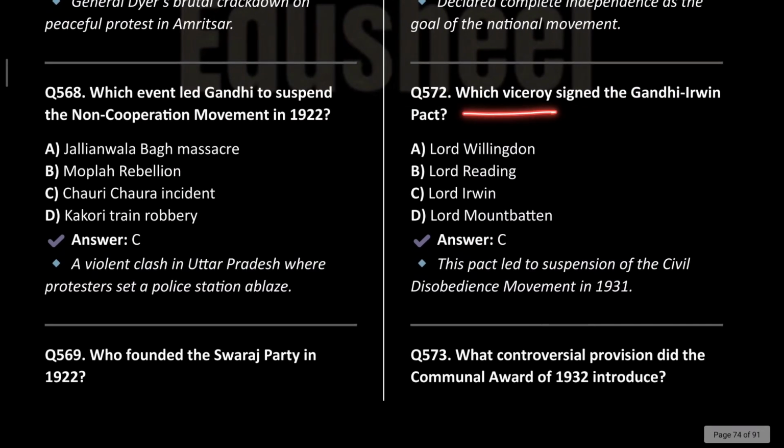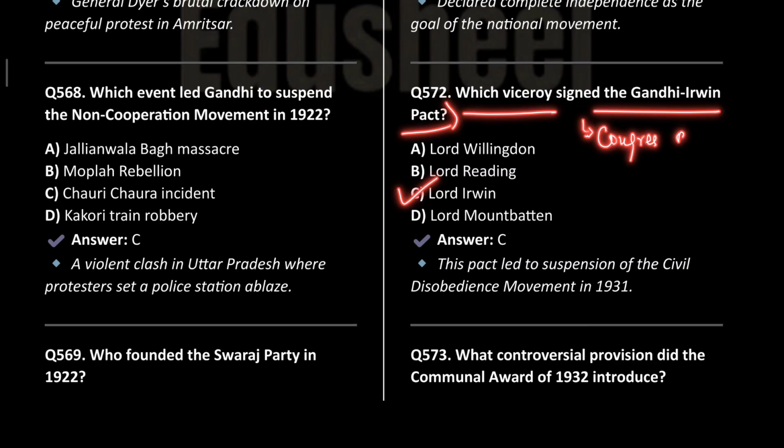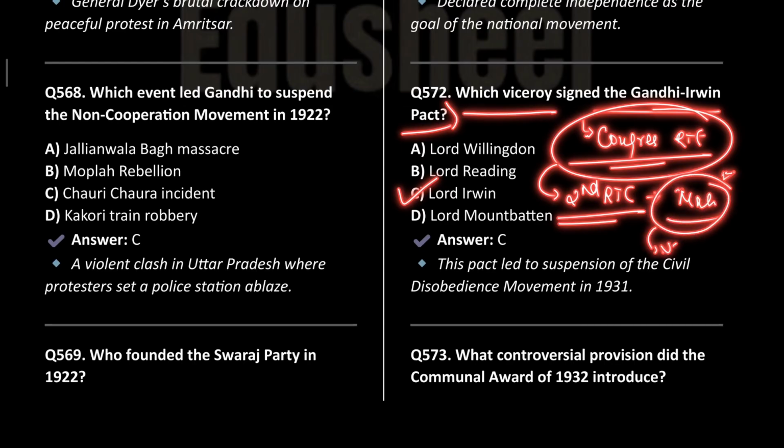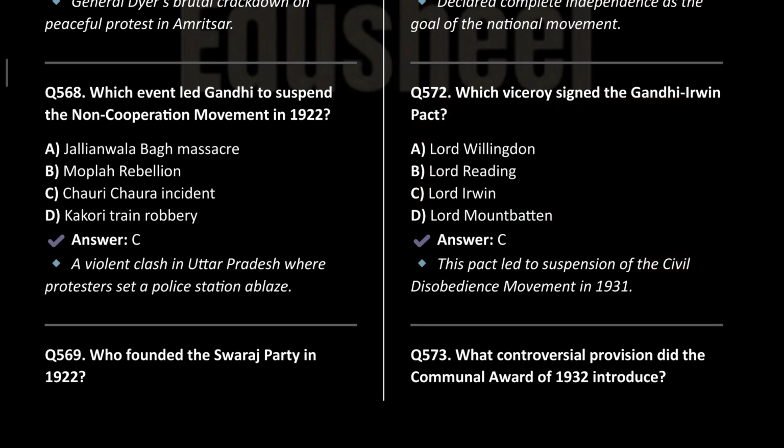Next is, which viceroy signed the Gandhi-Irwin Pact? So it was Irwin only, and one of the demands in that was that the Congress would attend the Round Table Conference, and that was the reason the second Round Table Conference was participated in by the Indian National Congress. And who participated? It was Mahatma Gandhi. And what was the name of the ship? INS Rajputana was the name of the ship in which Gandhi went to the Round Table Conference in London.